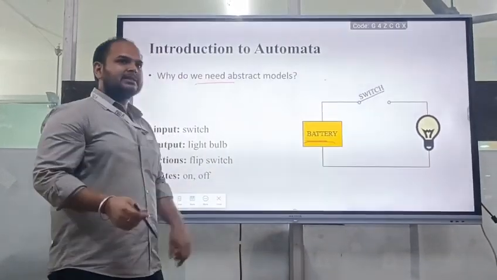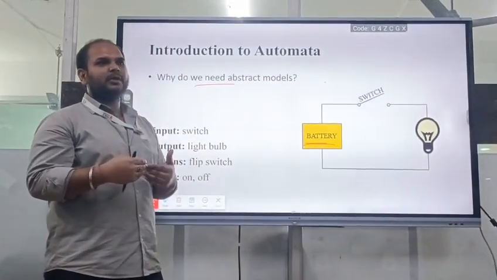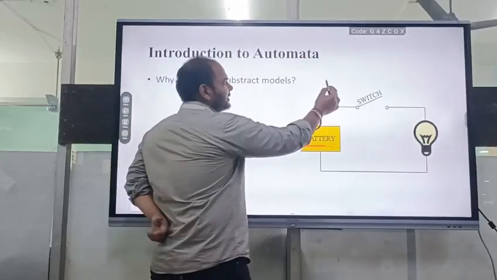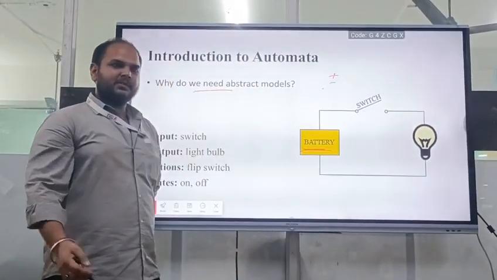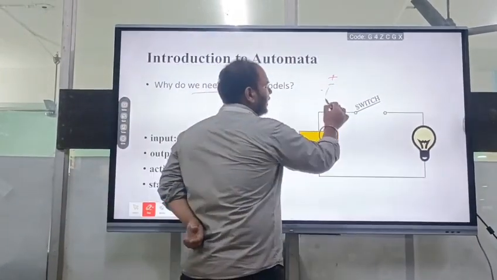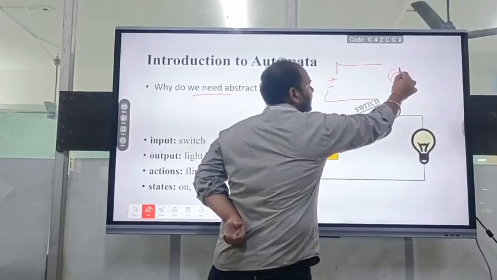We can't directly attach the terminals with the battery and to the bulb. For that we have to create some model. Suppose I am representing a battery with the plus minus, like we used to study in physics in plus 1 or plus 2. In that we have to attach some terminals and we have to make the bulbs like that.